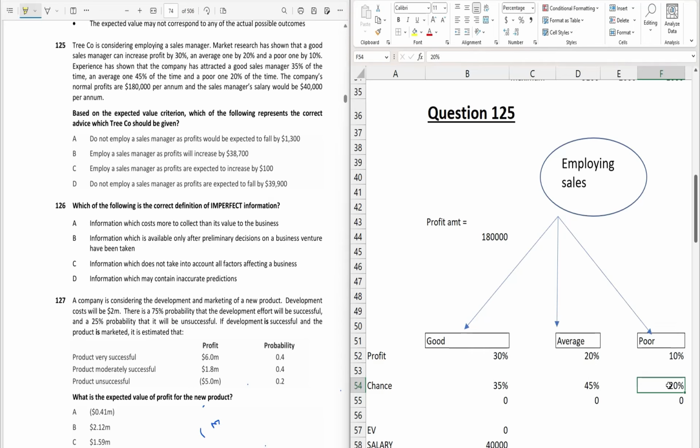As I said, yes, they have given the percentages, but you need to check whether they add up to 1 or not. If you look at the chances, yes, these are probabilities, because adding all of these equals 100%. So it could be either equal to 1 or 100%.